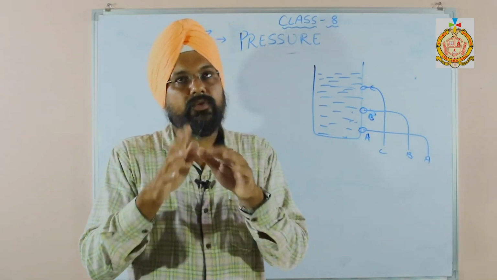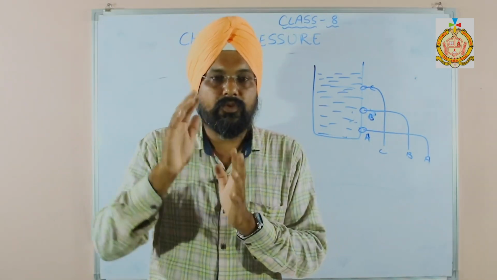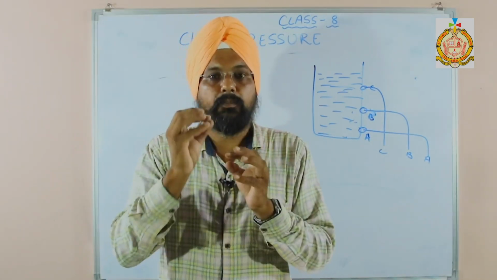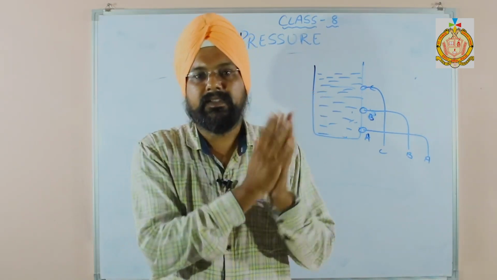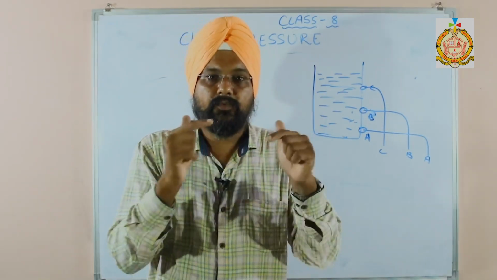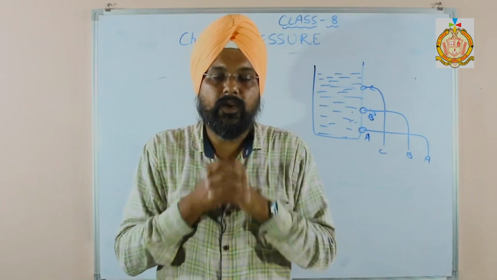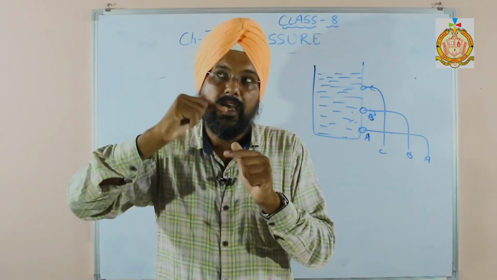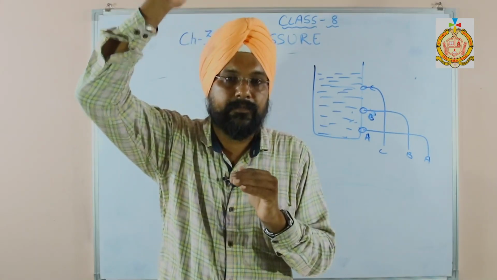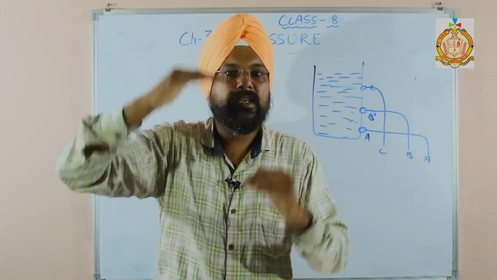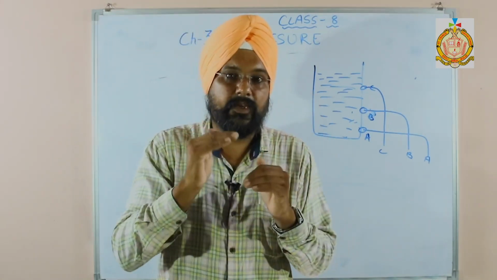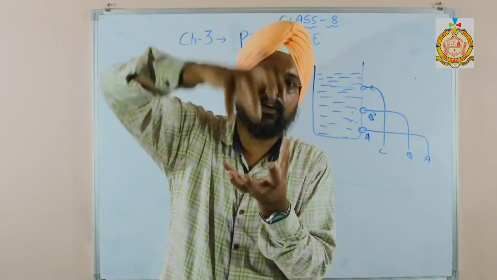But you know, as we go to high altitude, if you take a pen to the altitude, the pen starts leaking, and some persons get nose bleeding. Why is that? Because as we go higher and higher, atmospheric pressure becomes less, because the air column becomes less.